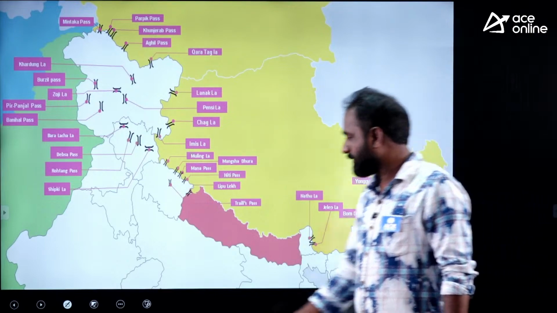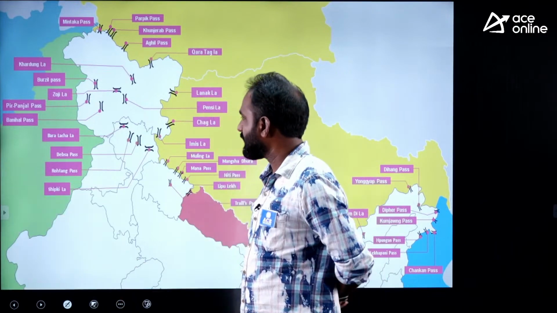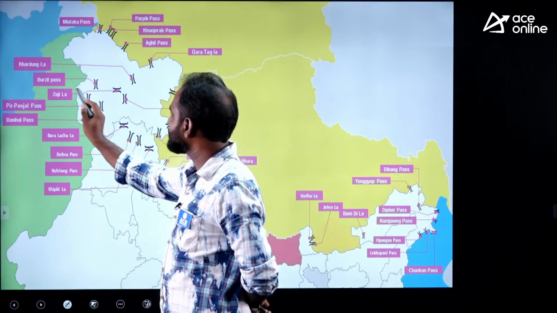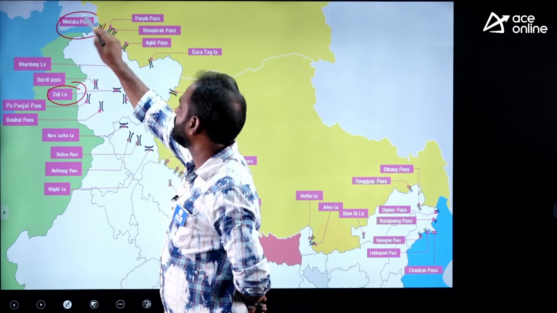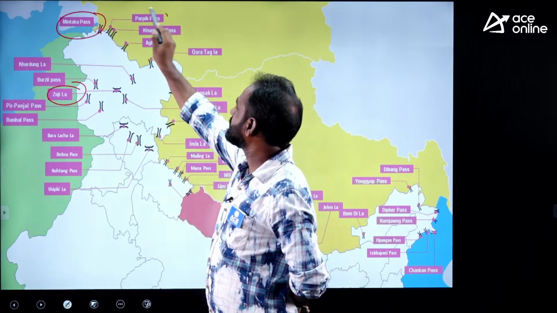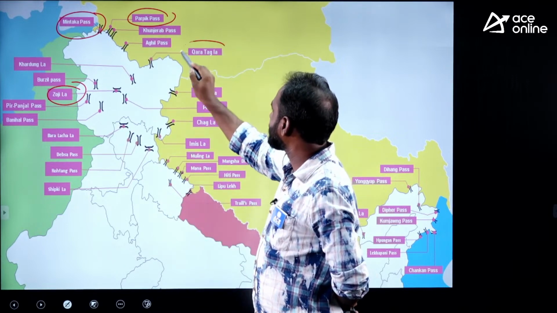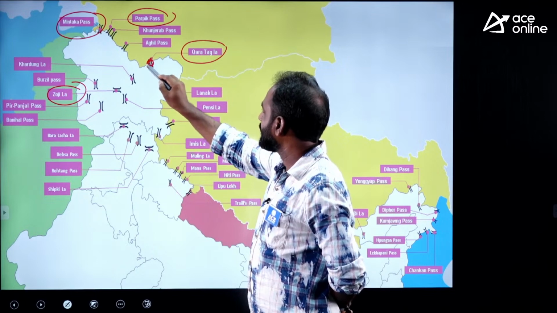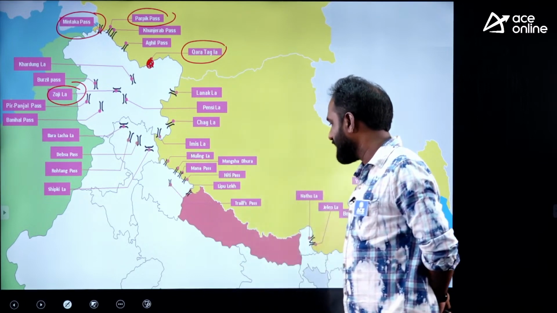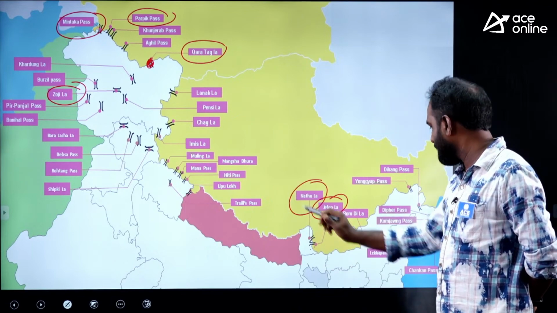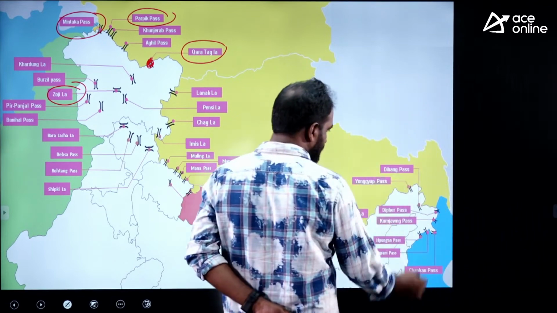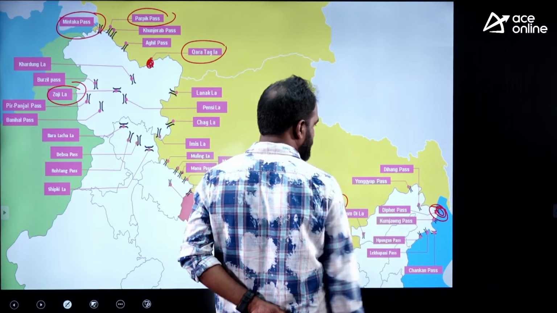So you can see here many passes are there. Here you can see Zojila pass. Here the Intaka pass. You can see the Parpik pass. Here you can see the Karatak pass. Here this pass is mentioned. And just now I mentioned one of the options, the Jelepla pass here, the Nathula pass is here, and the Dipar or Daipar pass is there.